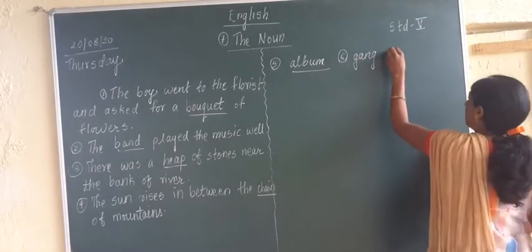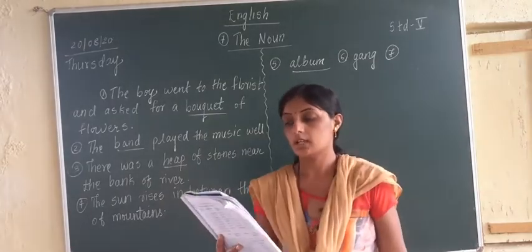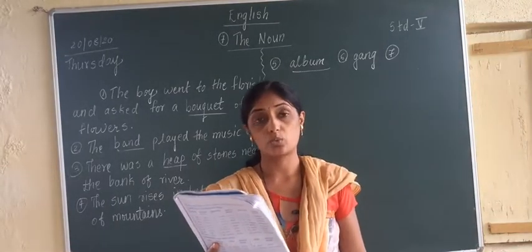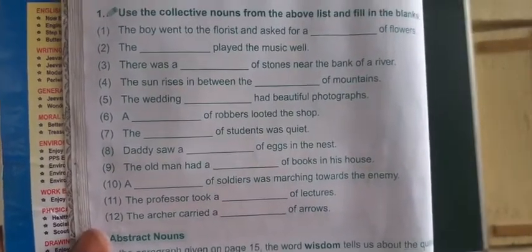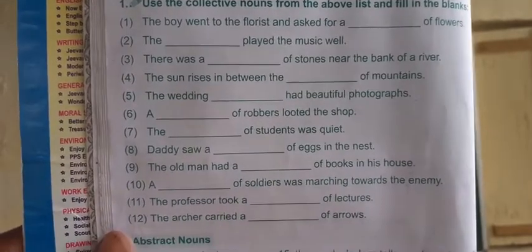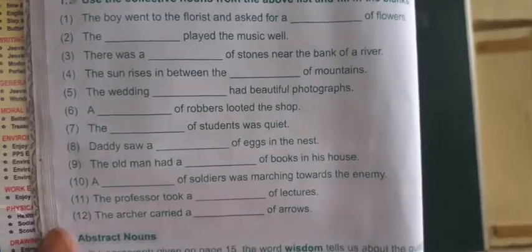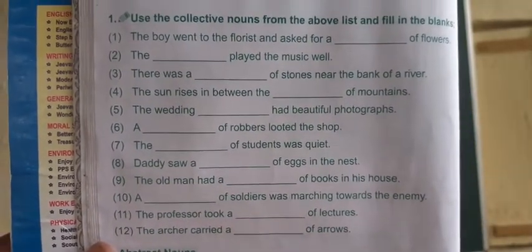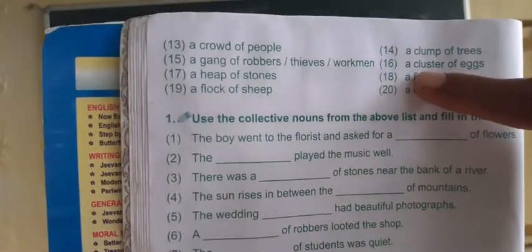G-A-N-G, gang. The seventh sentence given in the book is: The dash of students was quiet. What is the seventh sentence? The dash of students was quiet. What is it? The class of students was quiet. Okay. The eighth sentence is what? Daddy saw a dash of eggs in the nest. What of eggs? Cluster. Can you see a cluster?